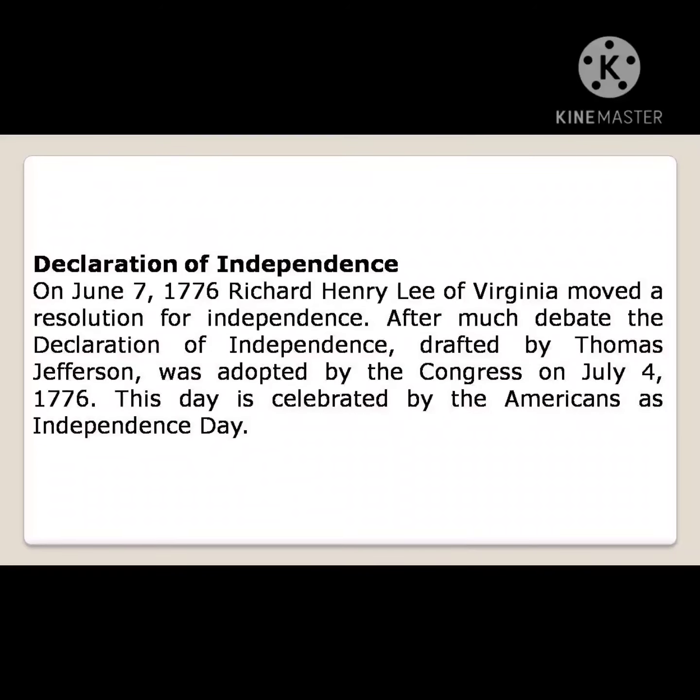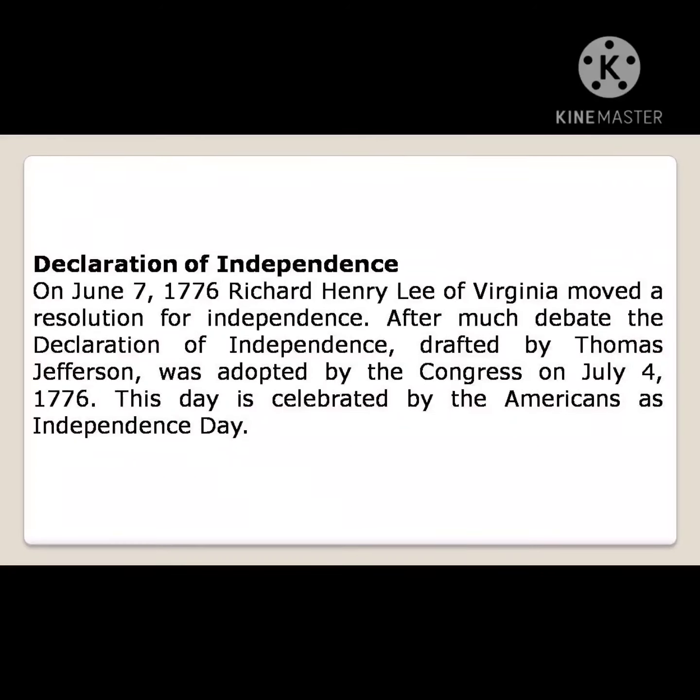On June 7, 1776, Richard Henry Lee of Virginia moved a resolution for independence. After much debate, the Declaration of Independence followed.